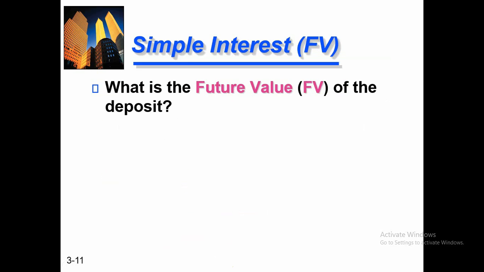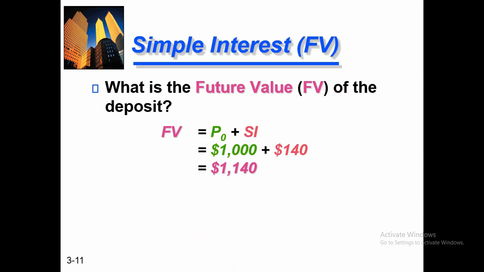So what will be the future value of my total investment, where I am depositing the 1,000 today? After 2 years, how much will I get? What is the future value of the deposit? That is FV is equal to P naught plus SI. P naught is my principal amount deposit of today, 1,000, plus 140, the simple interest which I will get. So after 2 years, the total future value of my investment will be $1,140. This is the total amount I will get in the future.